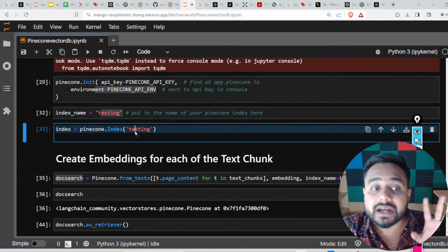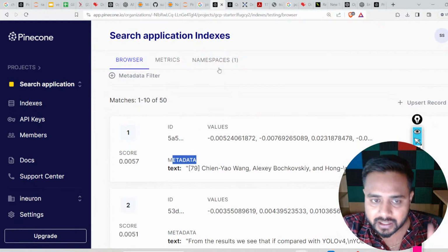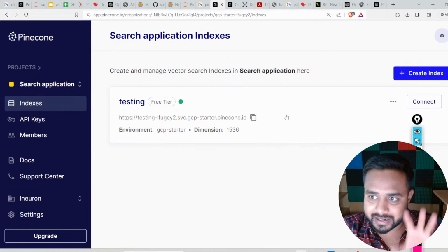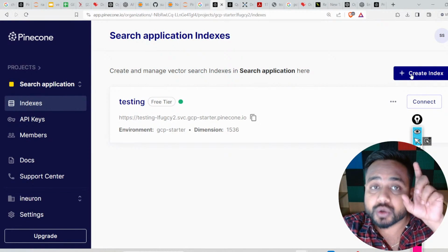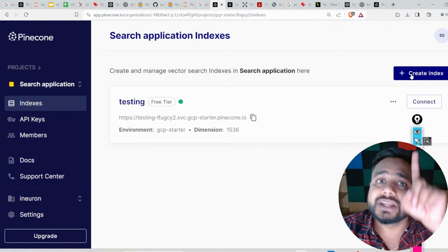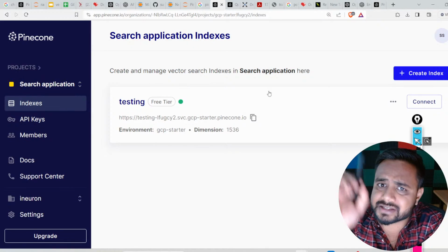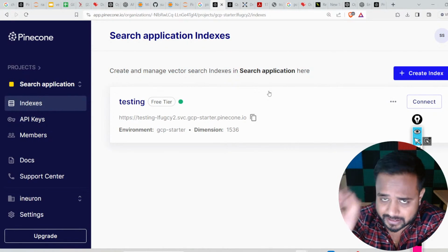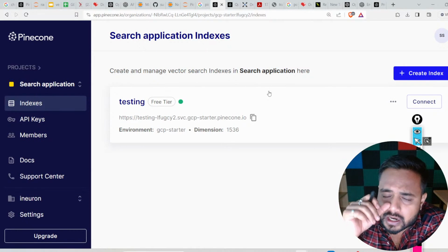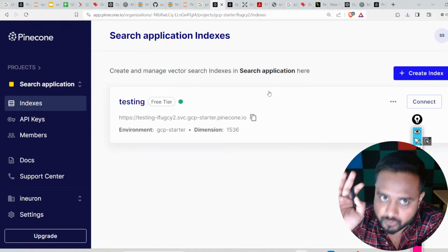Now here I have to create an index. For creating an index, just go to Pinecone and here you will get an option to create an index, right? You can create a new index, but if you are on the free tier, you will be able to create only a single index, right? While creating an index you need to pass an index name, you need to pass the embedding dimension, and you need to select the metric: cosine similarity, dot product, or maybe some other method. You can select cosine similarity over there. Got it?